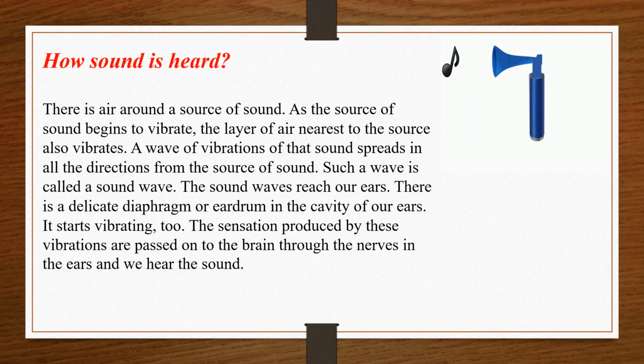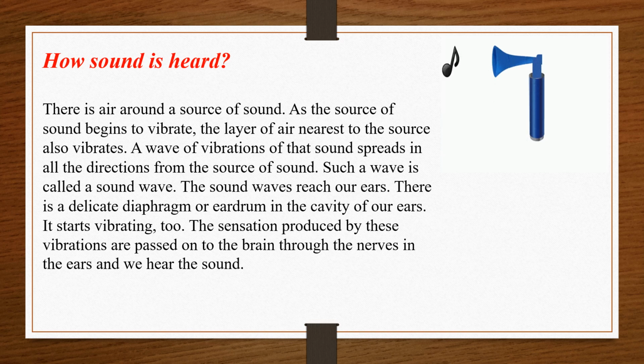So let us see how sound is heard. How sound is produced, that was understood. Now how is sound heard? Let us see that. There is air around a source of sound, right? What is there around us? Air. So this air is the main source of most of the sounds that we hear. As the source of sound begins to vibrate, the layer of air nearest to the source also vibrates.